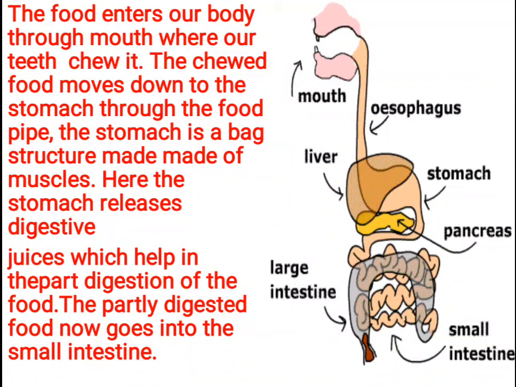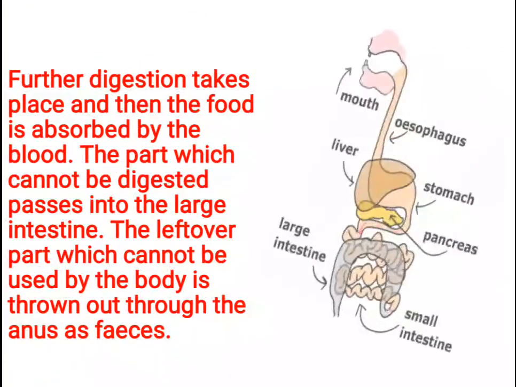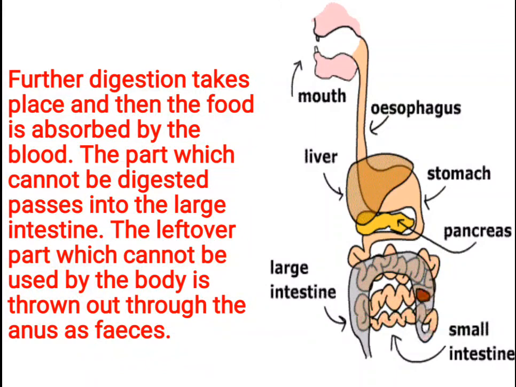So children, the chewed food is carried down to the stomach through the food pipe. In the stomach, the food is partly digested, which means it is half broken down. Now the partly digested food goes to the small intestine where it is completely digested. Further digestion takes place and the food is absorbed by the blood. In the small intestine, you can see further digestion takes place and it is absorbed by the blood.